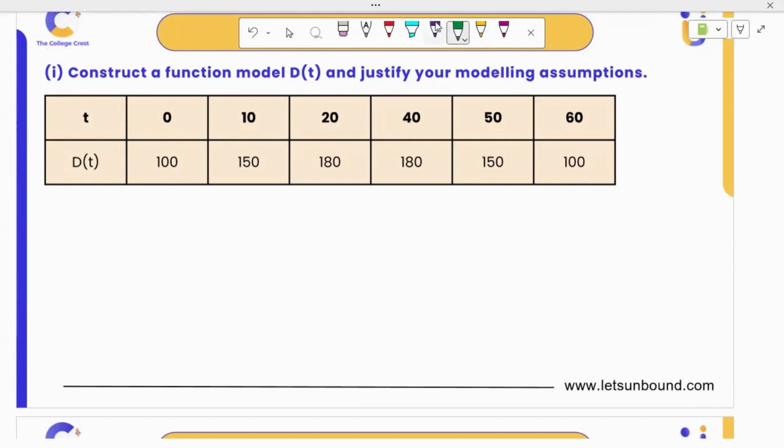But still, let's try to validate a model for this. You see at 0, it's 100, then at 10, it's 150. At 20, it's 180, as I'm plotting. At 40, it's again 180, then again 150 and 100. This shows a symmetric nature, right? If you just graph the trend, you will get a symmetrical plot and it's rising, then it's coming down. So what do you think? Which model will best suit here? I can hear your answers.